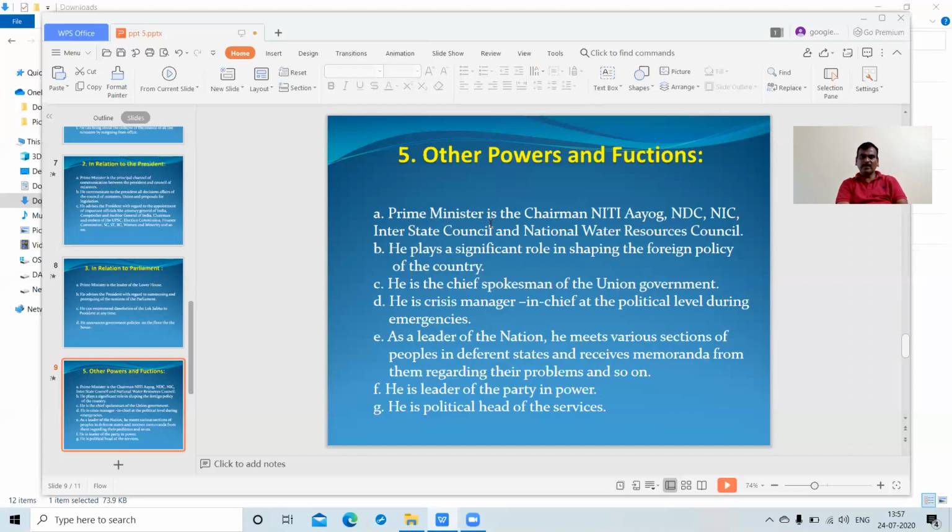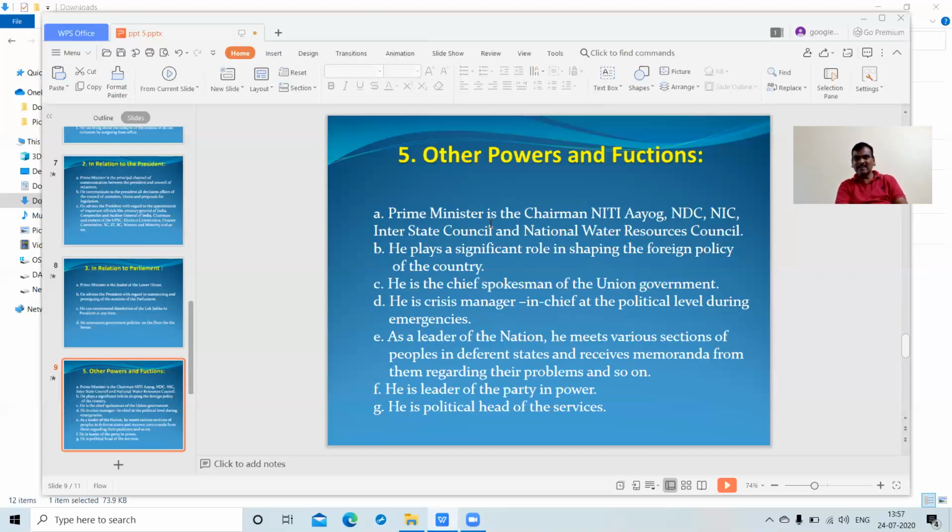So for nearly 65 years the Planning Commission continued, and recently the BJP government headed by Sri Narendra Modi, Prime Minister of India, abolished and replaced the Planning Commission system with the Niti Aayog. So now the highest policy decision making body lies with the Niti Aayog.